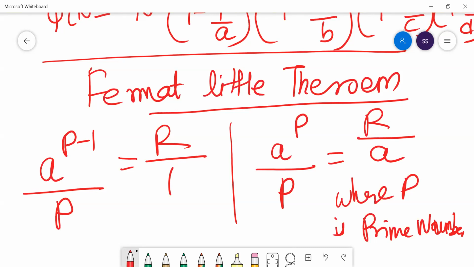The largest 3-digit prime number is 997. The smallest 4-digit prime number is 1009. You should keep all this in mind. Fermat's Little theorem is nothing but a derivation of Euler theorem.